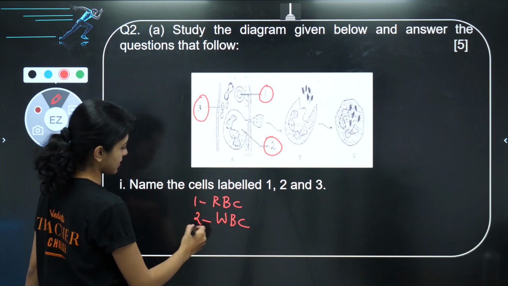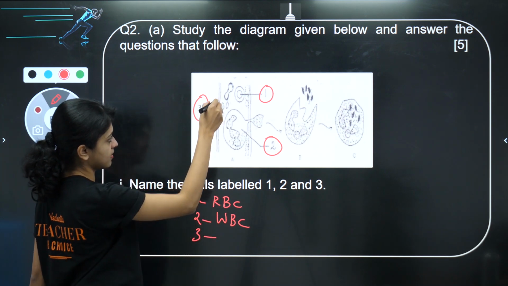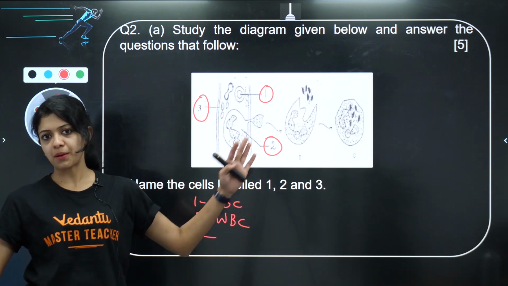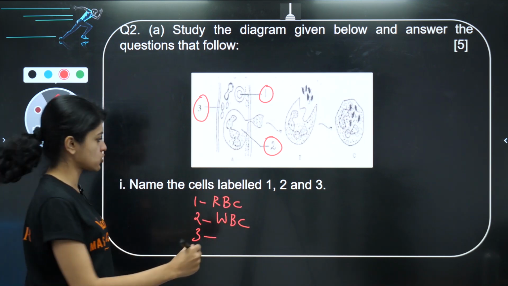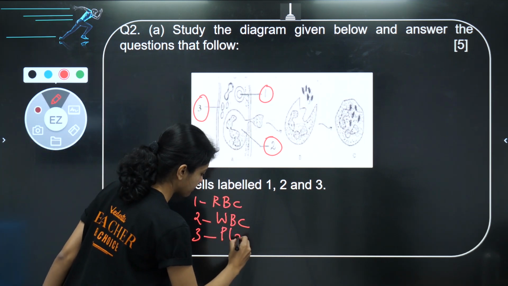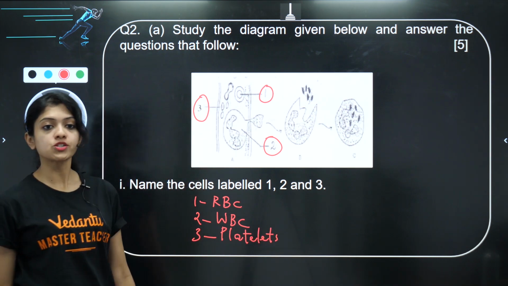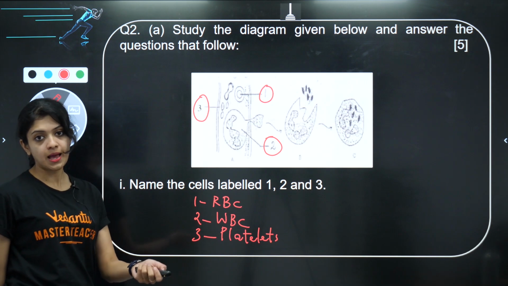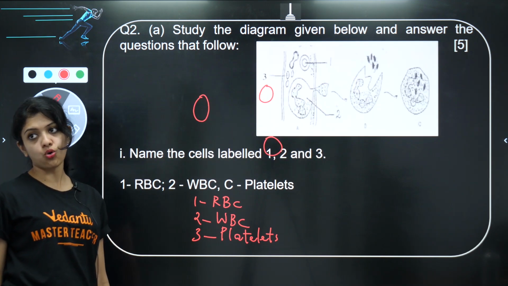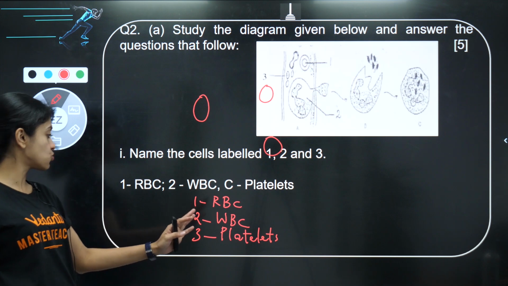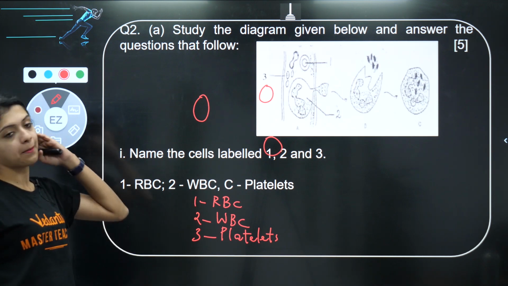And C or 3 is something that's differently shaped from these two, but it is a formed element in your blood, so it has to be the platelets or your thrombocytes. Okay, so RBC, WBC and platelets. Yes, there goes our answer: 1 RBC, 2 WBC and C platelets.